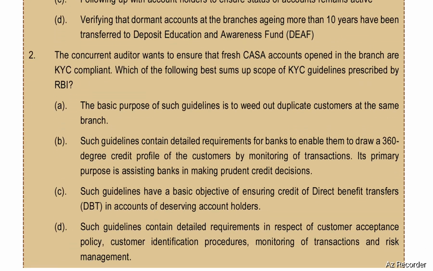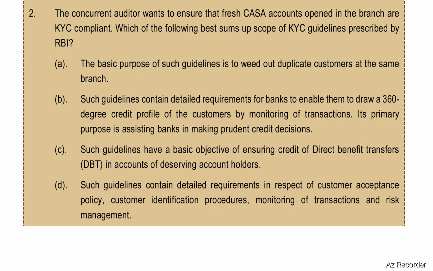Next, the concurrent auditor wants to ensure that fresh CASA accounts opened in the branch are KYC compliant. Which of the following best sums up the scope of KYC guidelines prescribed by RBI? Option number A. The basic purpose of such guidelines is to weed out duplicate customers at the same branch. Second, such guidelines contain detailed requirements for the banks to enable them to draw a 360 degrees credit profile of the customers by monitoring of transactions.